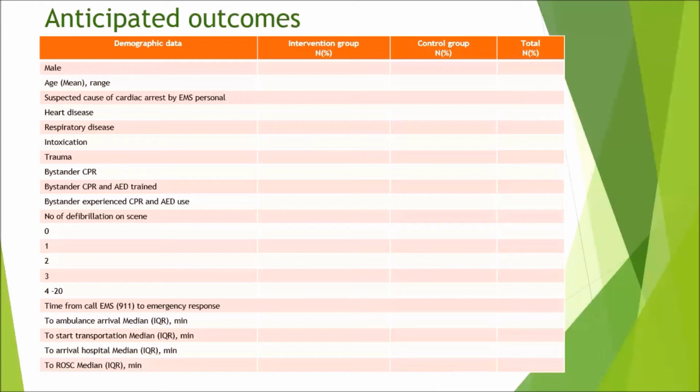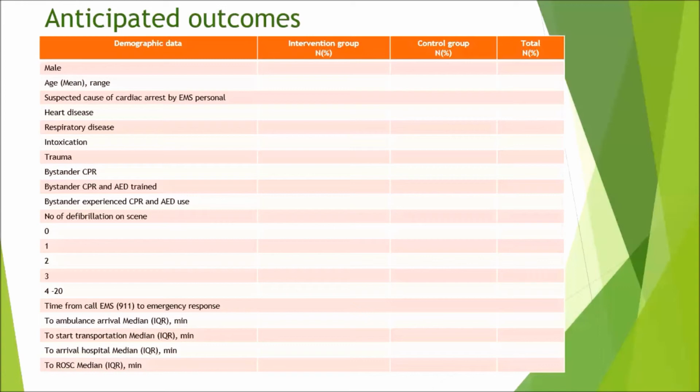Moving to the anticipated outcome. This table shows the suspected demographic data that I will collect, and I compare the intervention and control groups. They are supposed to be not significantly different because they are separated by randomization. Some data will be confounding factors or effect modifiers for the outcome.